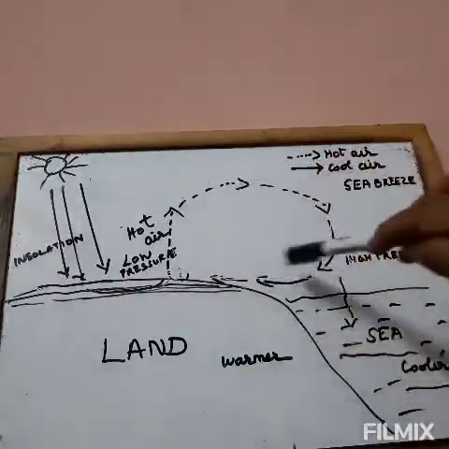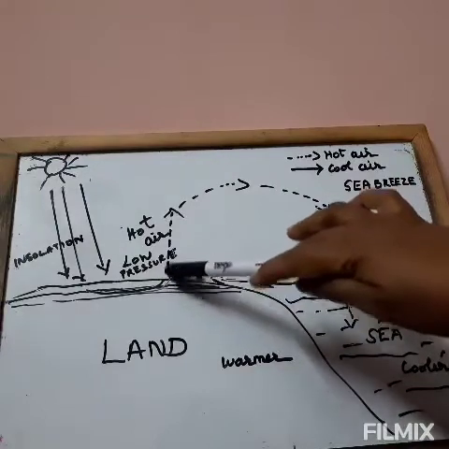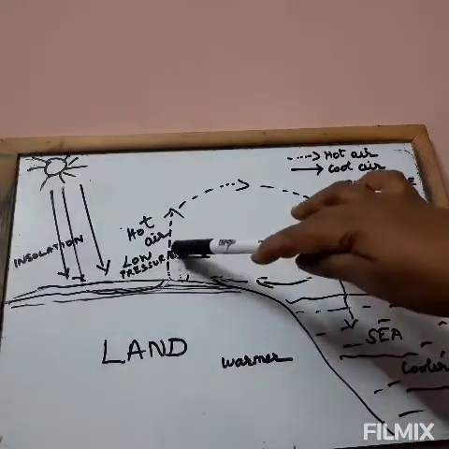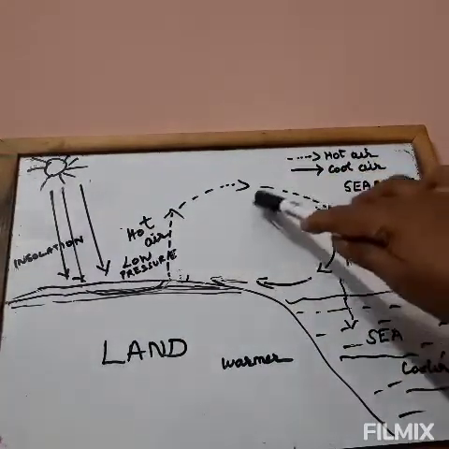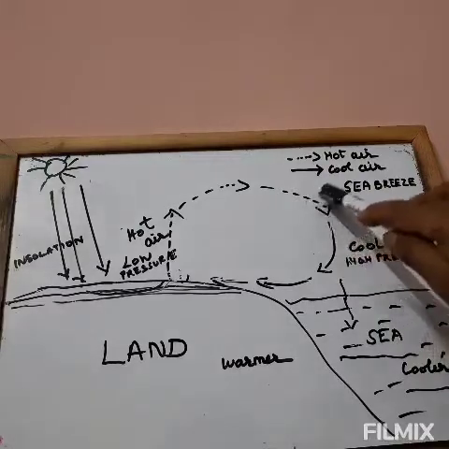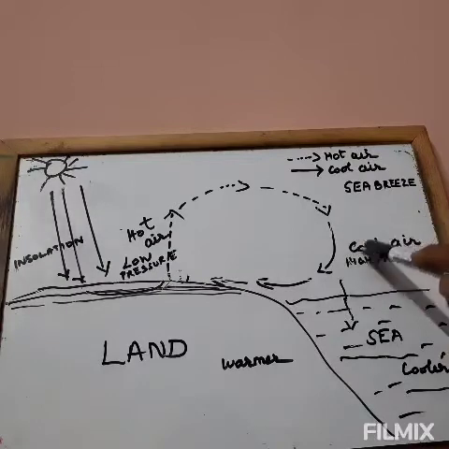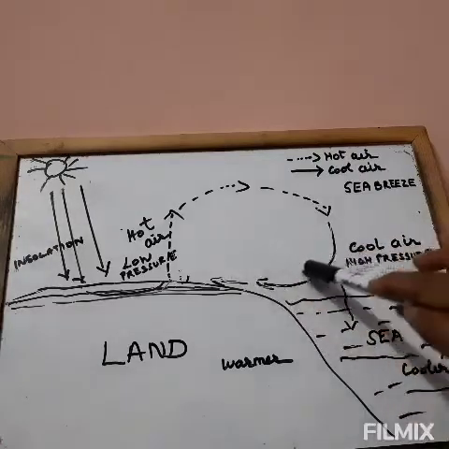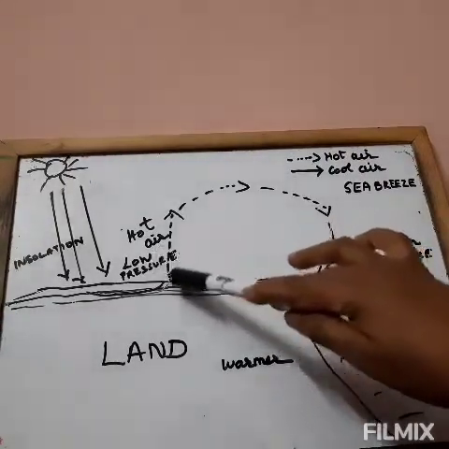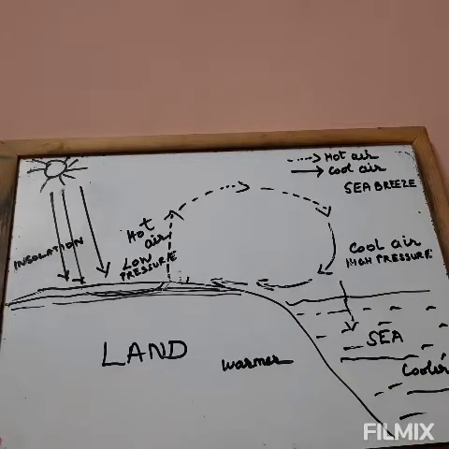This movement is called land breeze and sea breeze. The land breeze, from land the air gets heated, low pressure is formed, it goes up, it moves towards the cool area. That is way above the sea you find the atmosphere remains cooler. So there is a high pressure. So the air from sea moves towards the land and takes up this place. So this is called cycle of land breeze and sea breeze, which takes place during daytime.